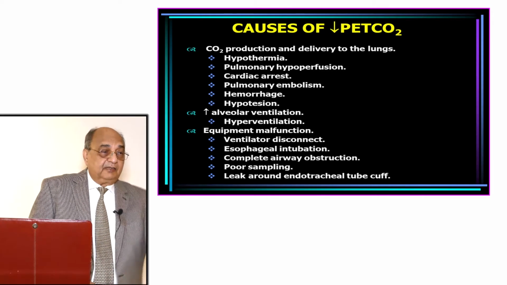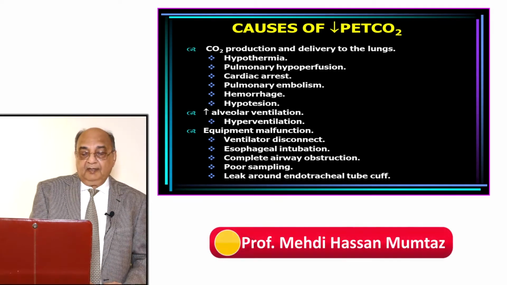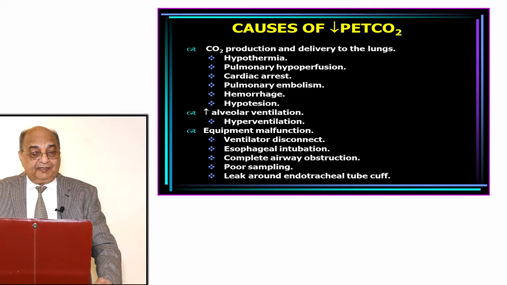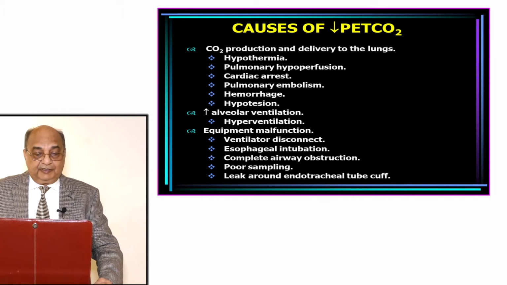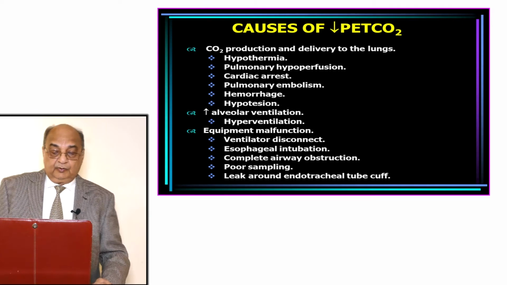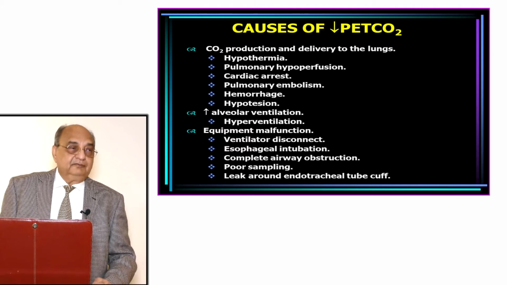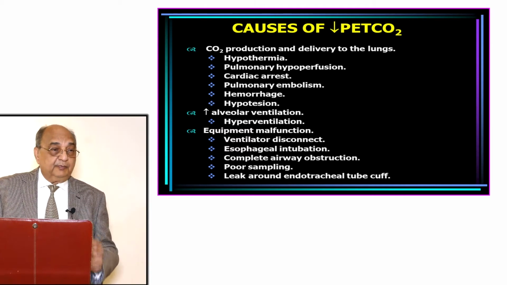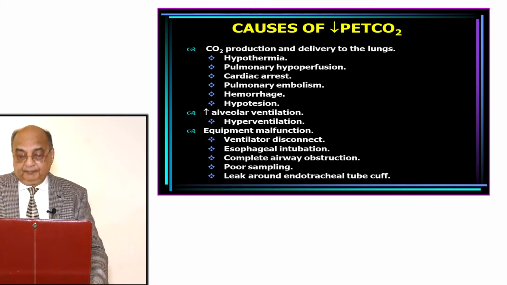Then you will see that it will start coming down. Then equipment malfunction again, ventilator disconnection, esophageal intubation, then complete airway obstruction, poor sampling, leak around the endotracheal tube, cough. So all these are causes of reduction in PETCO2.